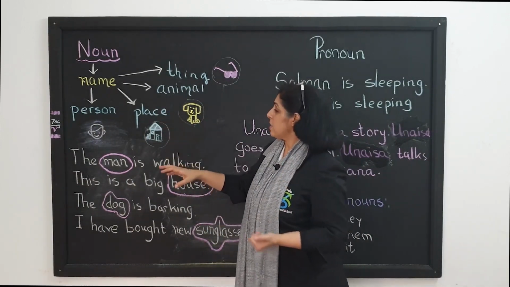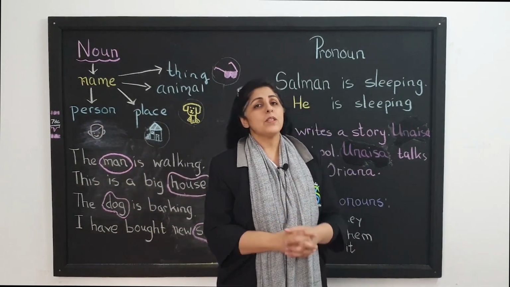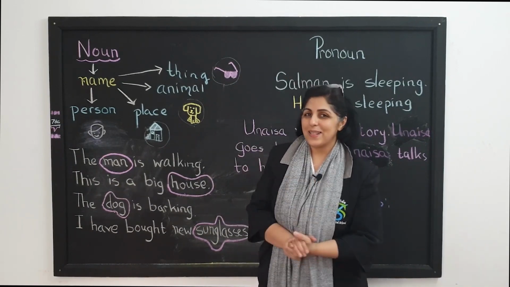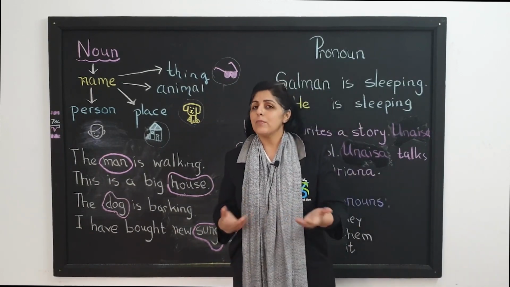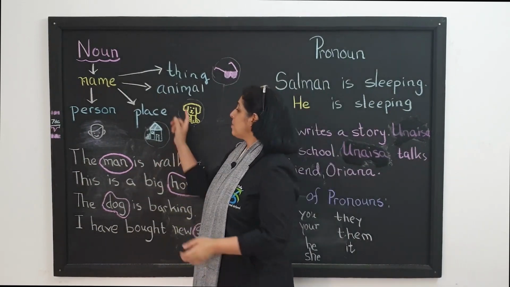So take a look at this. When I say a person and if I say that my name is Miss Mariam, then which is the noun over here? Miss Mariam. That's the noun, right? Why? Because it names a person, namely me. Okay, moving on to place.